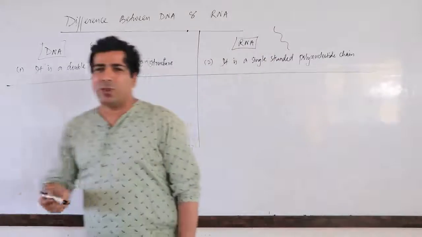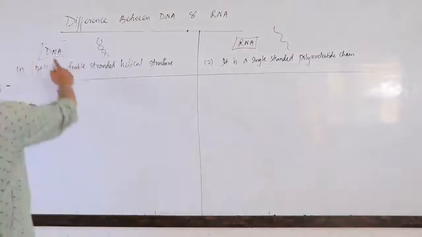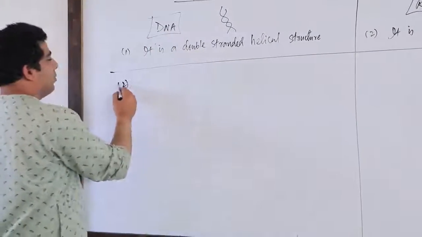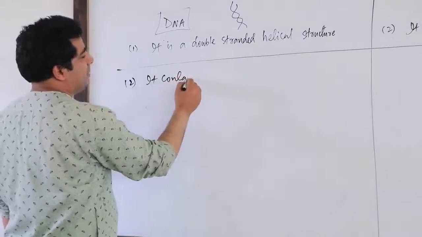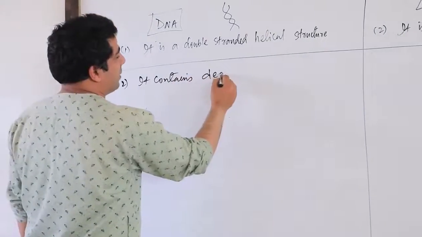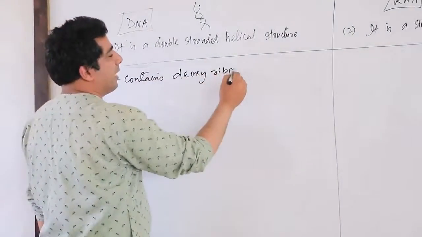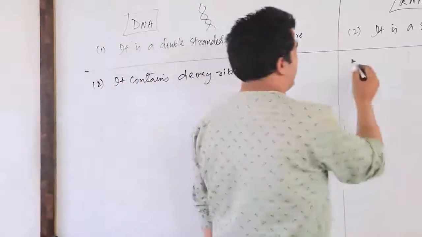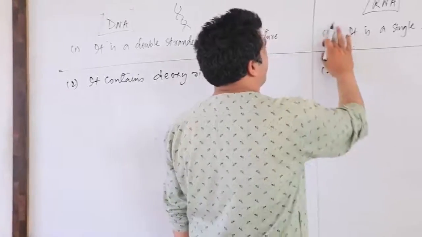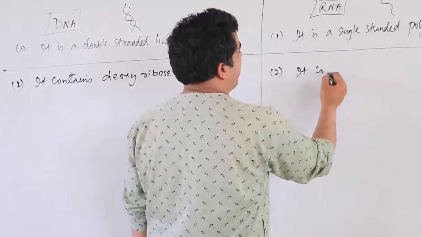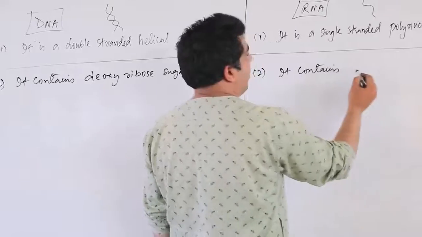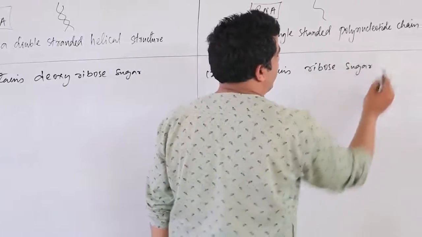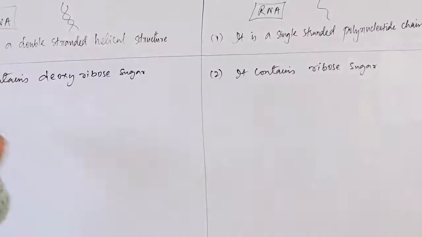And the second difference is quite easier. If you look here, DNA is deoxyribonucleic acid. That means it contains deoxyribose sugar. That is a pentose sugar, my dear friends. RNA means ribonucleic acid. So I'll mention here, this is the first point. It contains ribose sugar.